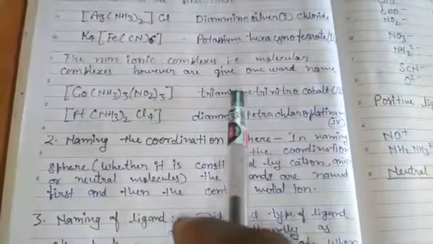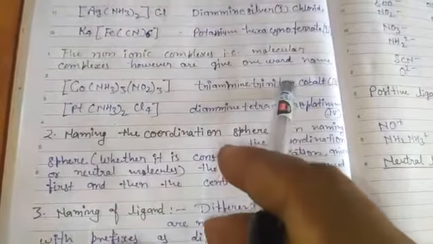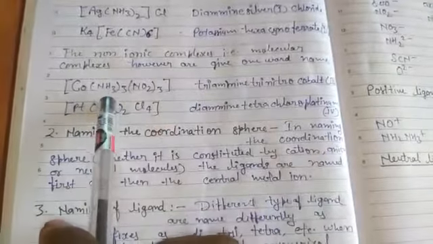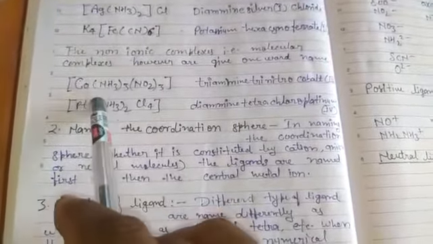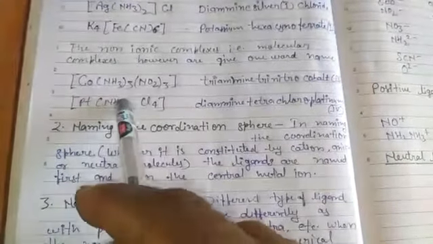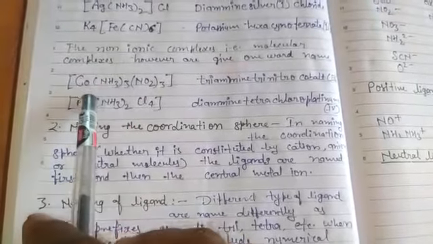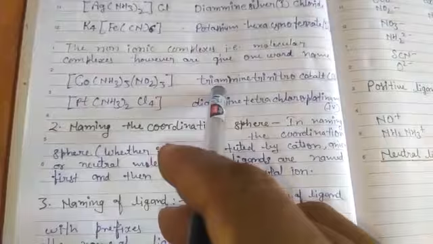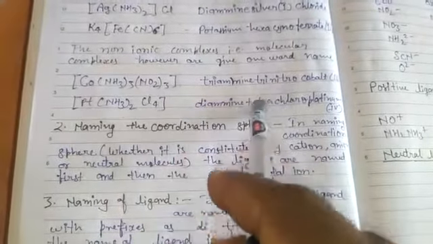Non-ionic complexes are molecular complexes. However, those can be given in one word name, for example triamminetrinitrocobalt. These are the rules, and we will discuss the details of the different types of formulas later. For non-ionic molecular complexes there is no spacing between them, and it is written in one word.